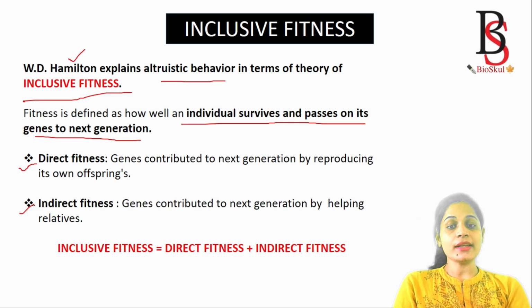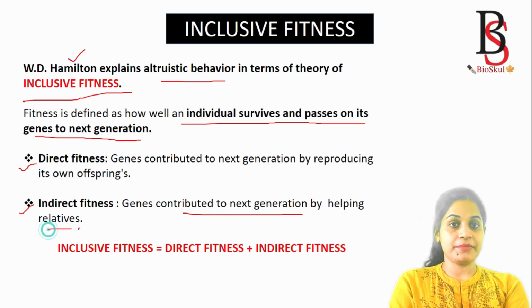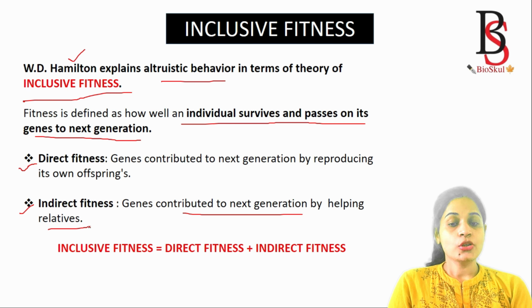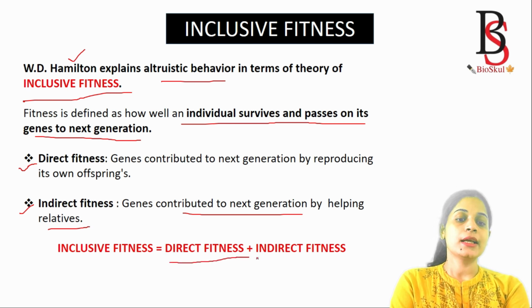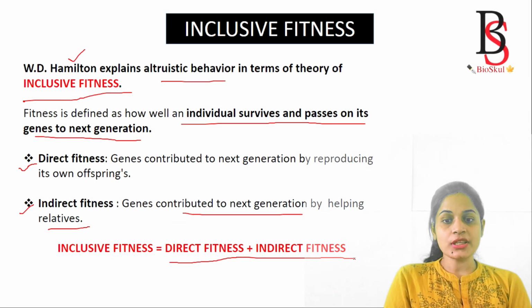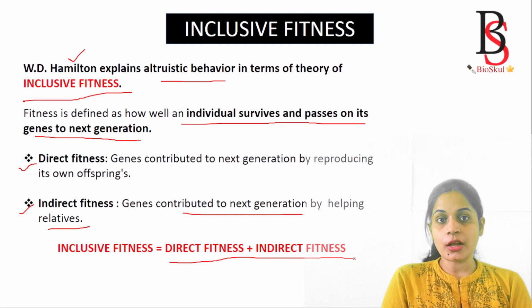Indirect fitness is where the genes are contributed to the next generation by helping relatives. So inclusive fitness is the summation of direct fitness and indirect fitness. Sometimes questions are also asked from inclusive fitness. We will see how to solve the questions.